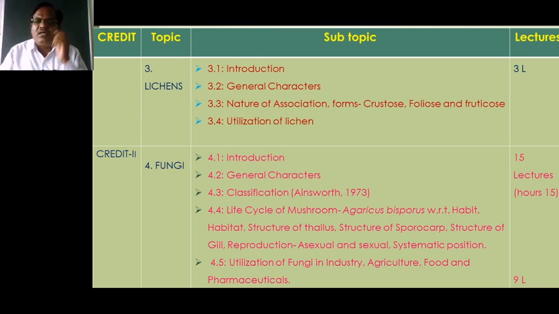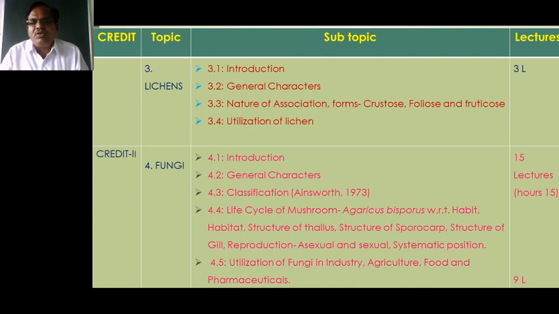Then the next lichen is the foliose lichen. The foliose lichen looks like a leaf, and on it there are sex organs in the form of ascospores, which are found in the apothecia on the dorsal surface.